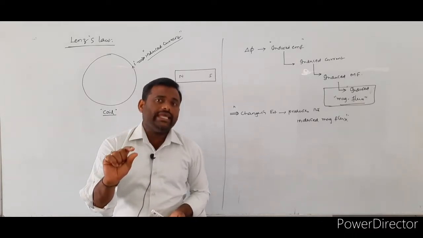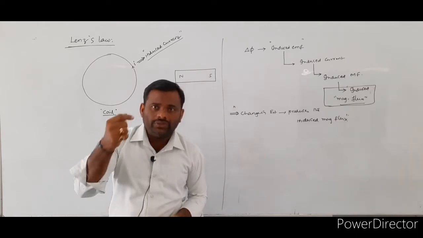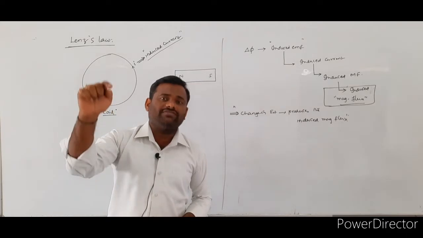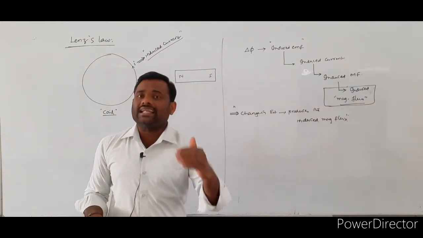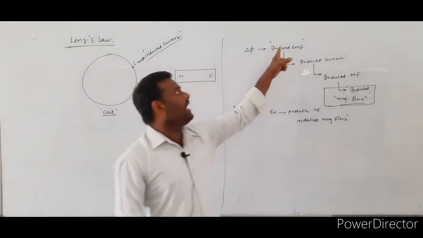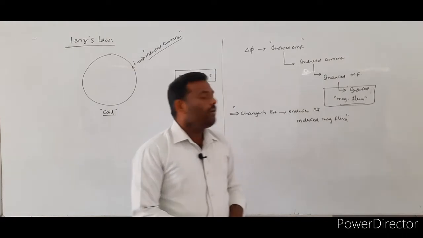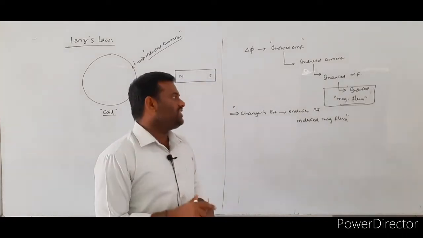Now, what is the definition we wrote in Lenz law? The induced EMF is always such that it tends to produce the induced electrical current which opposes the change in magnetic flux. Actually, the source to oppose the external magnetic flux is whom? Either the induced EMF or induced current. But finally, who is opposing the change in magnetic flux?